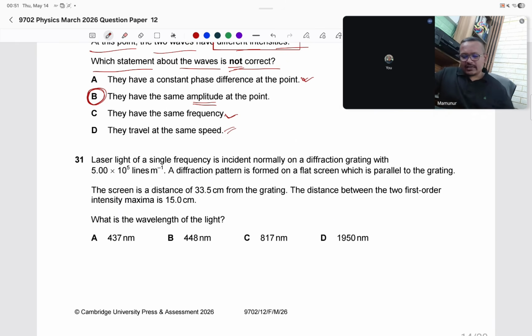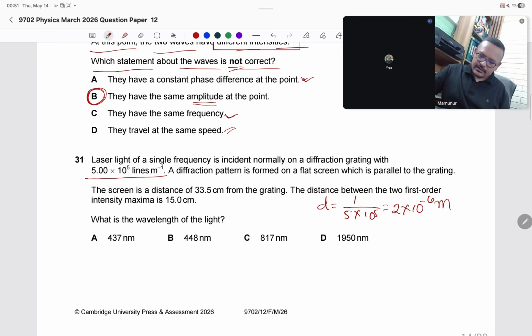Question 31. Laser light of single frequency is incident normally on a diffraction grating with 5 into 10 to the power 5 lines per meter. First of all calculate d here. d equals 1 by 5 into 10 to the power 5, which equals 2 into 10 to the power minus 6 meter.